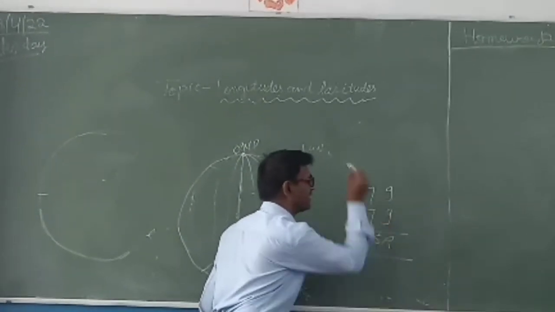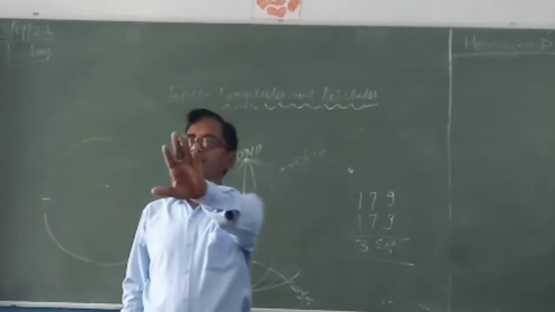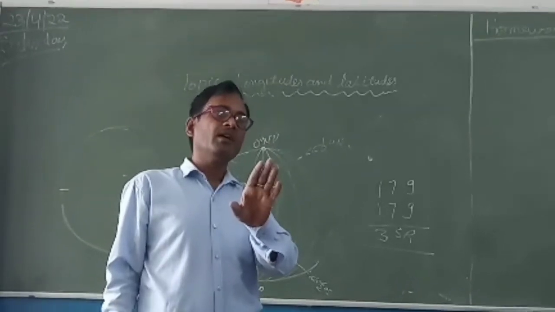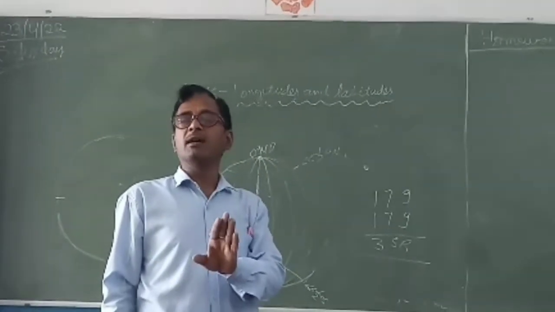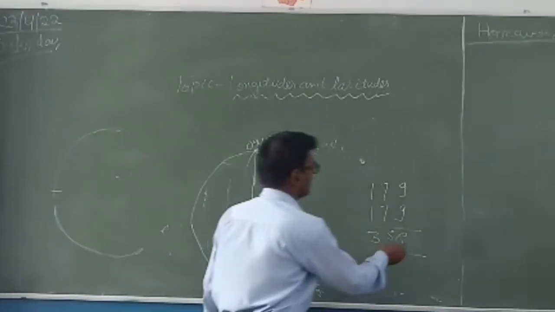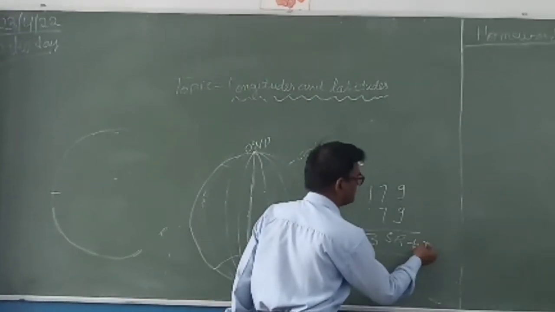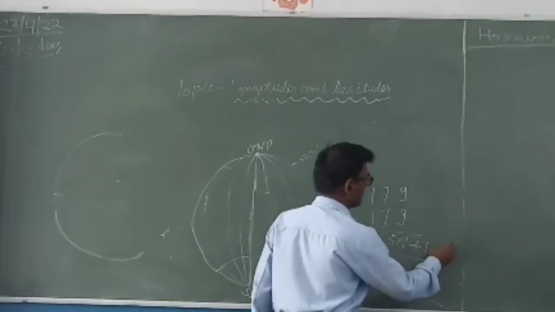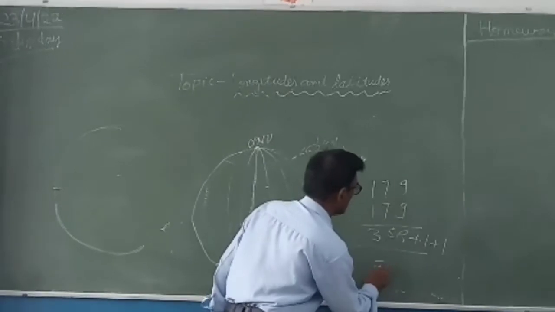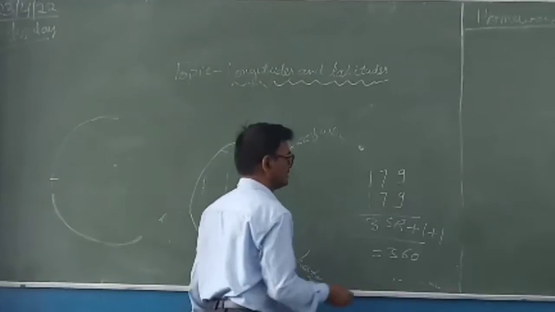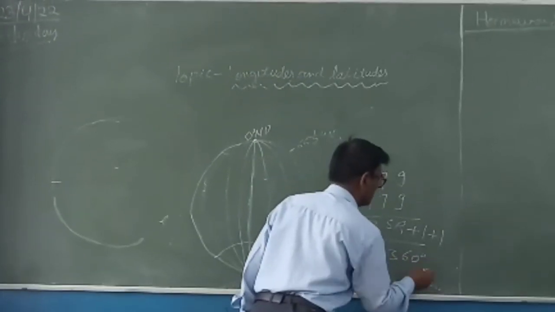Here also something is wrong. The prime meridian and the 180 degree meridian I have not included. So I am going to include the 180 degree meridian plus the prime meridian. So 360. 360 meridians, 360 degrees of longitude.